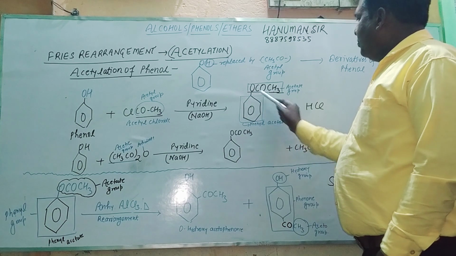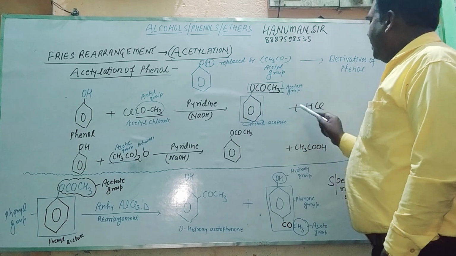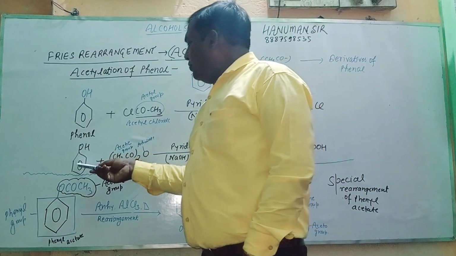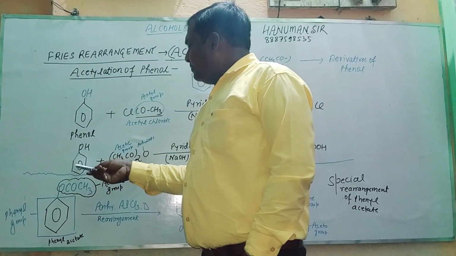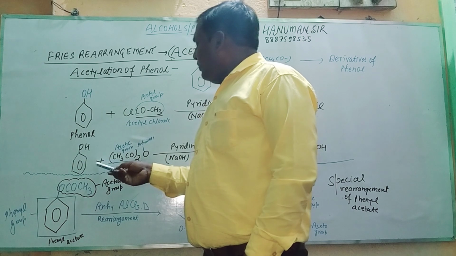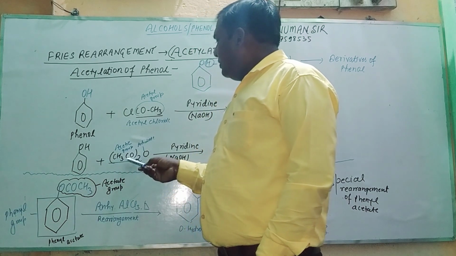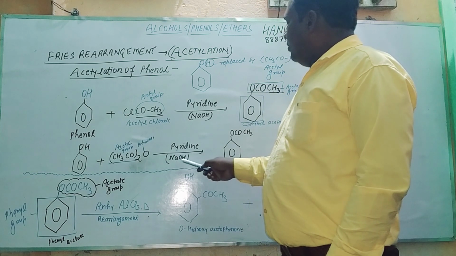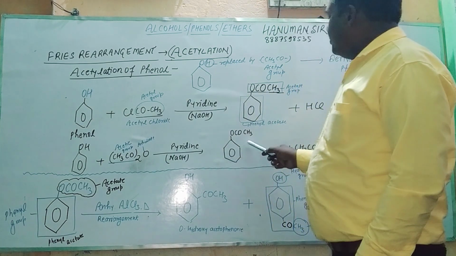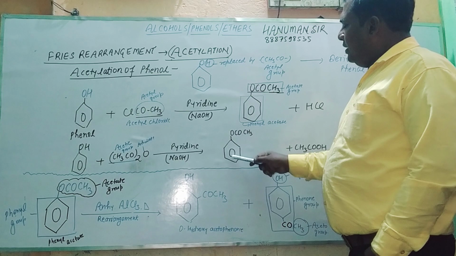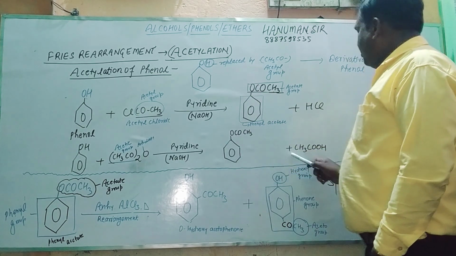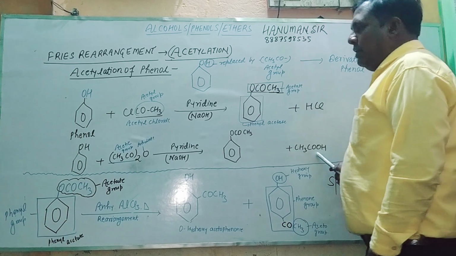This is the phenyl group and this is the acetyl group, plus HCl. Here you can also watch, this is phenol. When it reacts with acetic anhydride in the presence of pyridine or NaOH, it gives out phenyl acetate plus acetic acid.